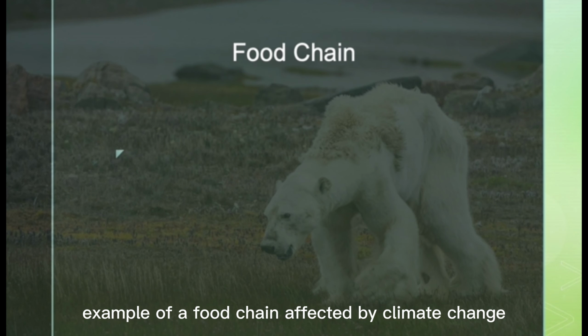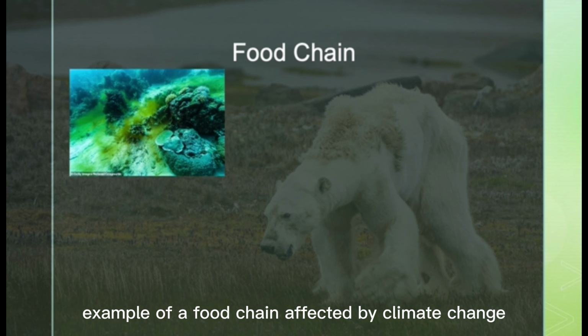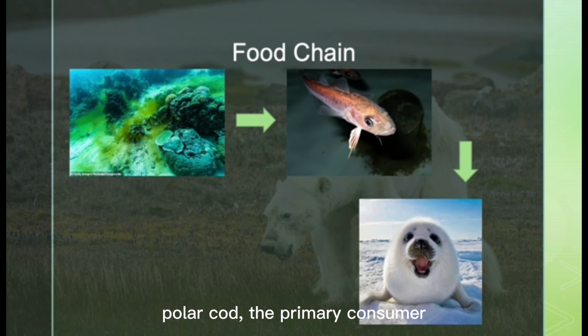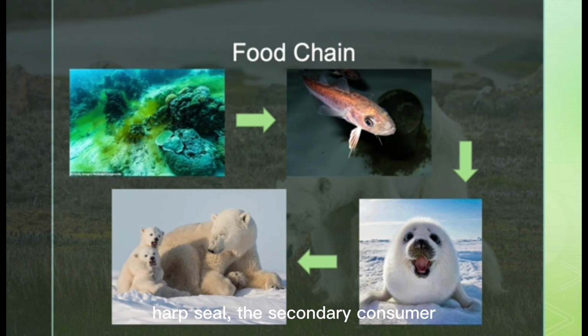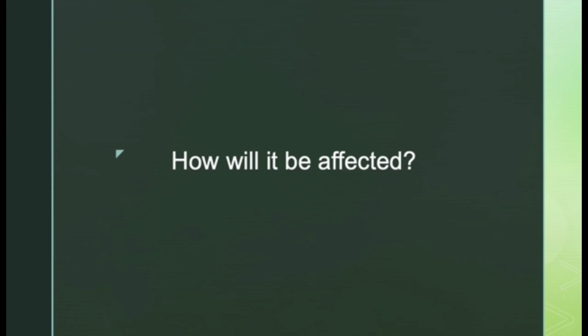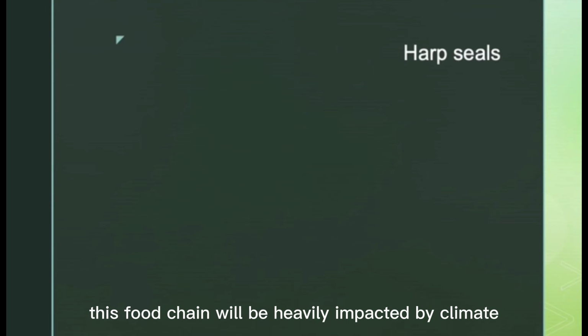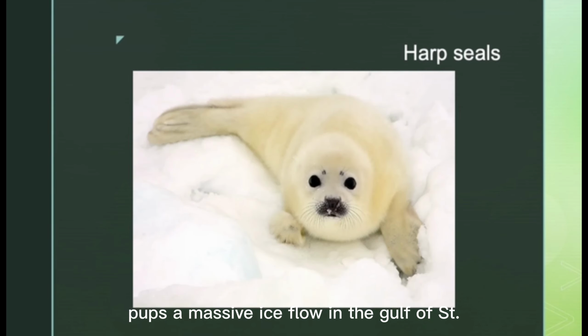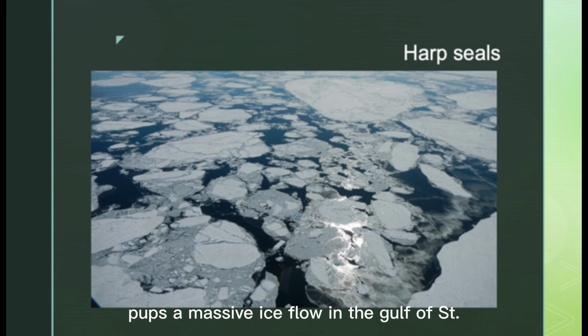This is an example of a food chain affected by climate change. Phytoplankton, the producer, polar cod, the primary consumer, harp seal, the secondary consumer, and polar bear, the tertiary consumer. This food chain will be heavily impacted by climate change because harp seals depend on Arctic sea ice to breed and raise pups. A massive ice floe in the Gulf of St. Lawrence serves as a breeding oasis.